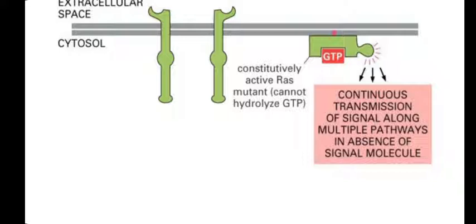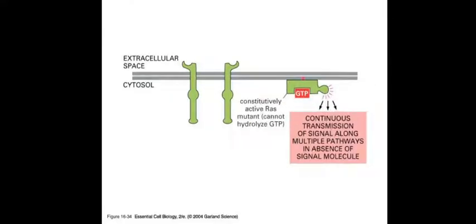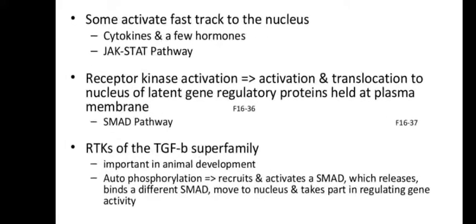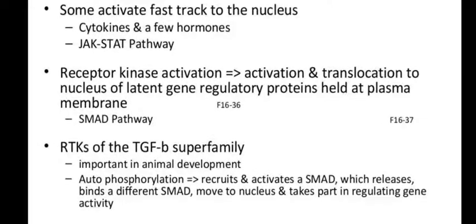Why did this happen? The majority of the RAS proteins contain mutations, with 30% of individuals having this activity, so the tumors are generating autonomously. So some of these activated systems track into the nucleus and control the cytokines and hormonal gene expression, and it also controls the JAK-STAT pathway. This JAK-STAT pathway plays a major role in cellular survivability.